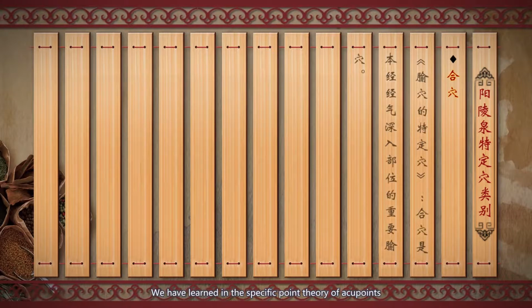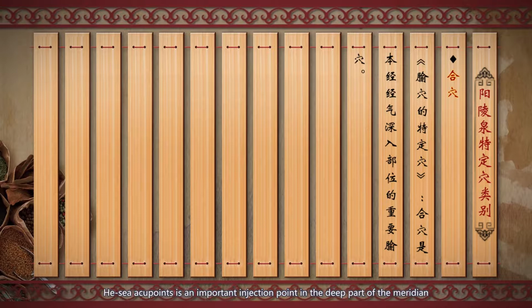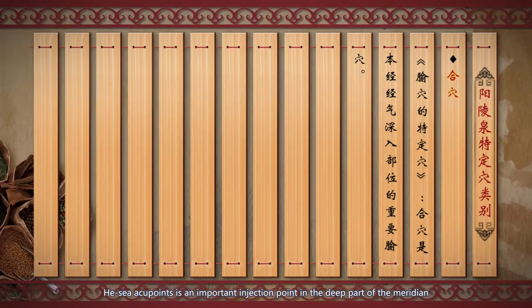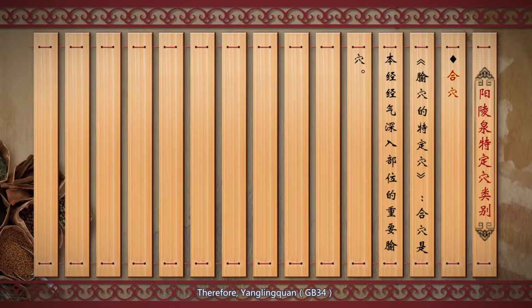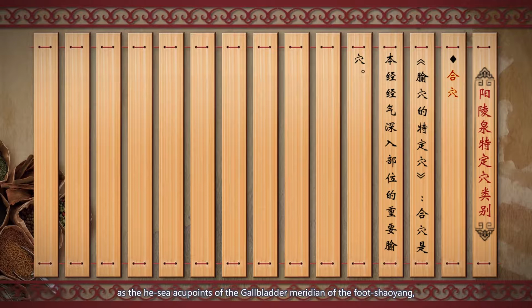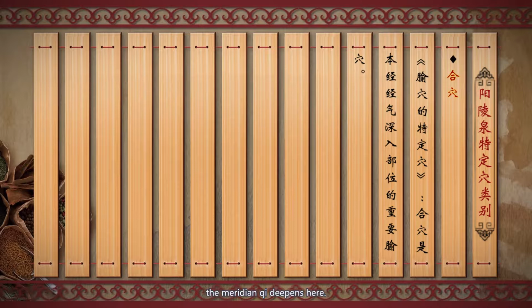We have learned in the theory of specific acupoints that the He acupoint is an important injection point in the deep part of the meridian. Therefore, as the He acupoint of the gallbladder meridian of the foot Shaoyang, the meridian qi deepens here.